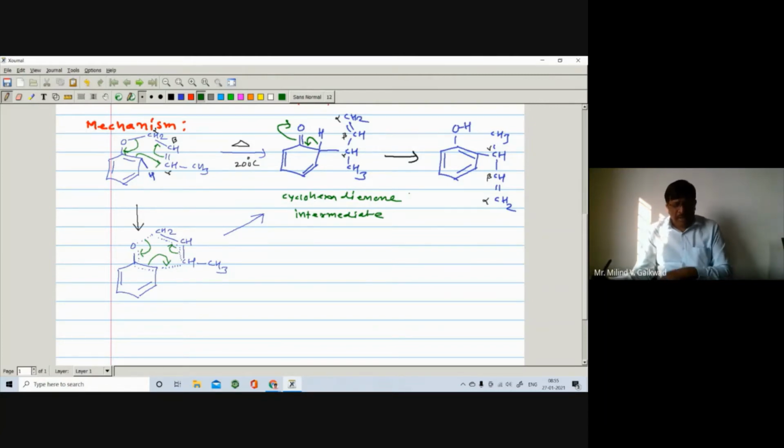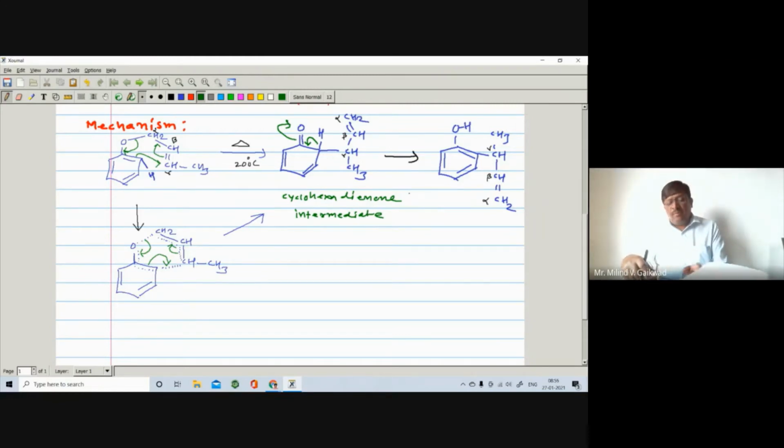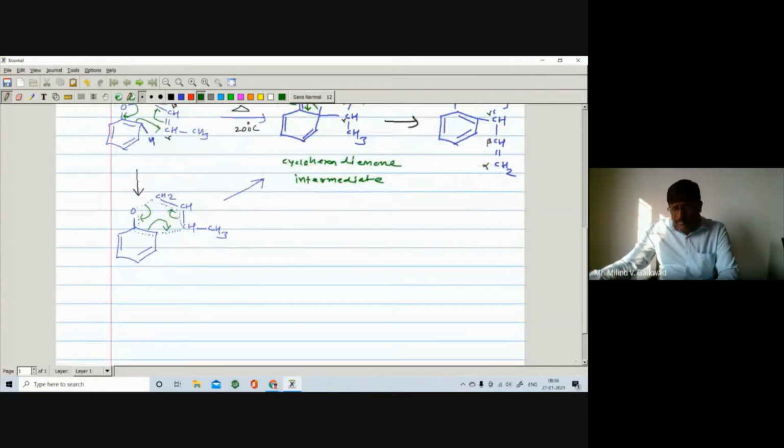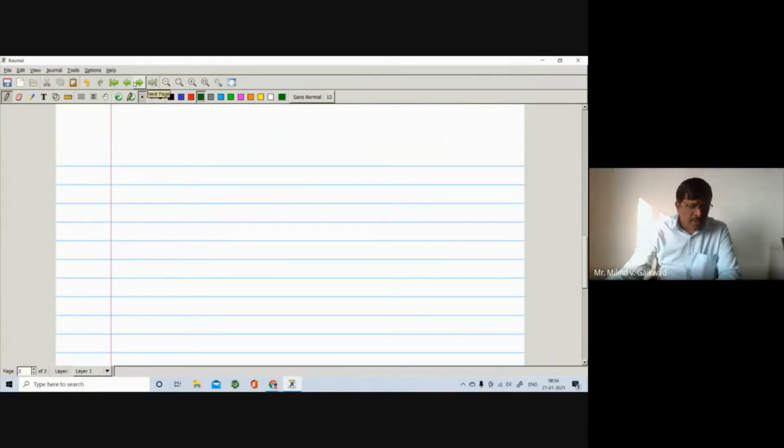Very simple. Now I will write a mechanism when both ortho hydrogens are blocked, meaning there is no ortho hydrogen atom. Then how to write down its mechanism? So let us see the mechanism when there is no ortho hydrogen atom. So I will write on the next page, right?